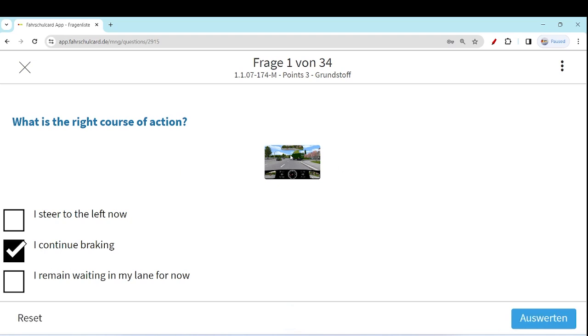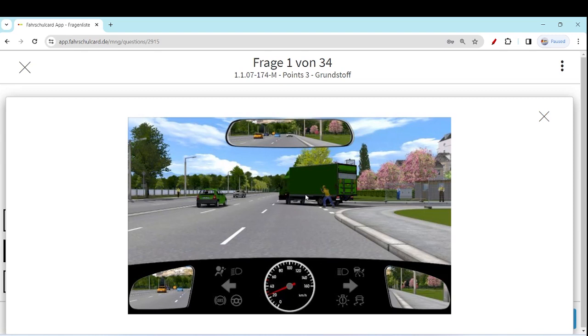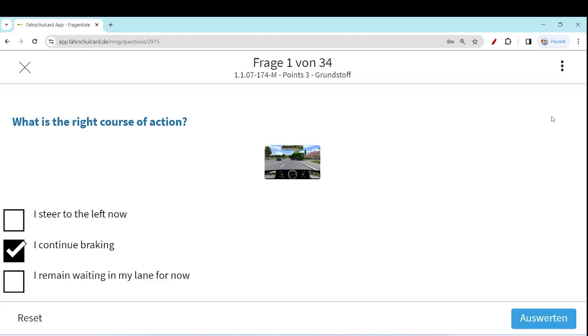I continue braking for sure, because if you don't brake, you can hit the truck. What was the maneuver from the truck? The immediate maneuver from the truck was that it slowed down and is trying to reverse. If you continue with the same speed, you can hit the truck. So it's the responsibility of a good driver, a responsible driver.